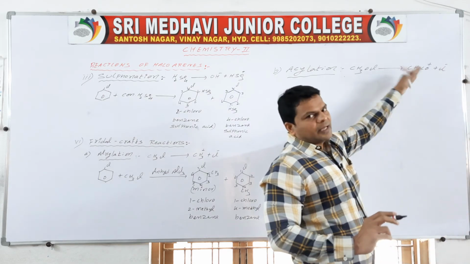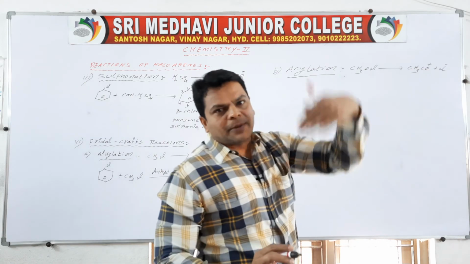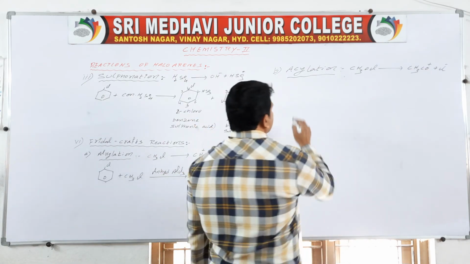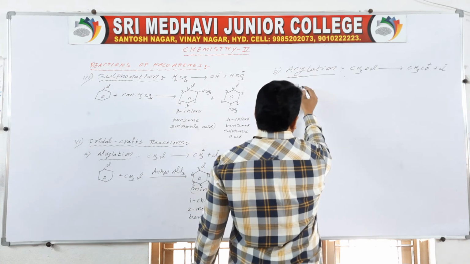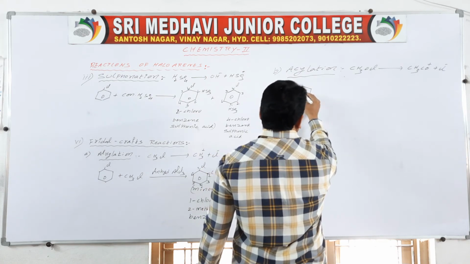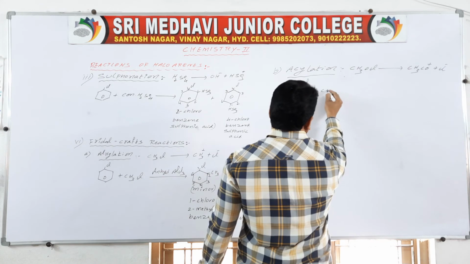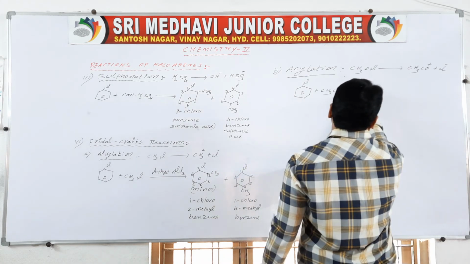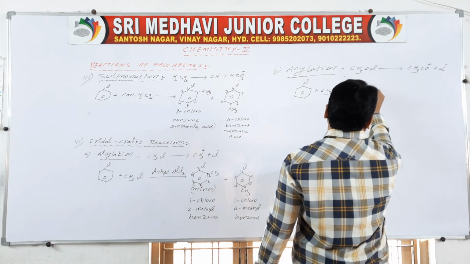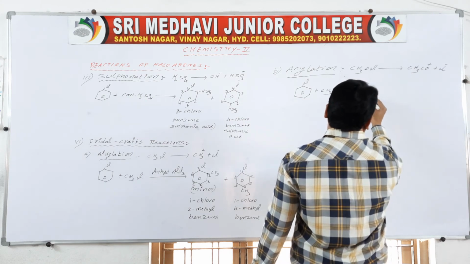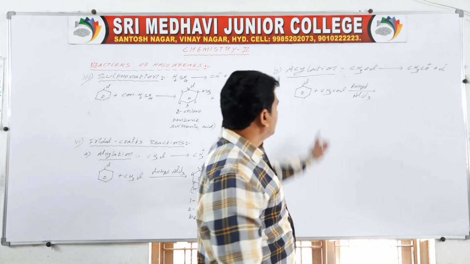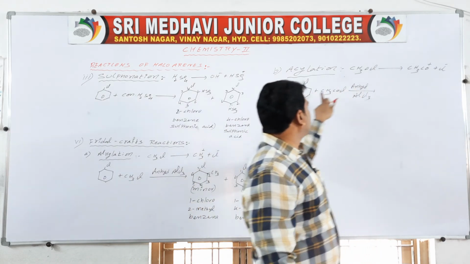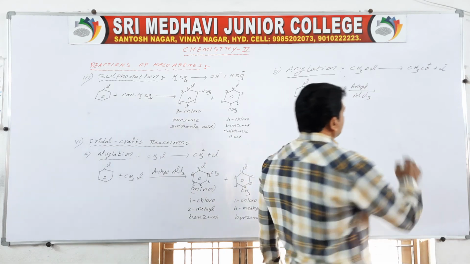It is the electrophile. The electrophile substitutes at the ortho position and para position of the haloarene. So here I am taking chlorobenzene. CH3COCl in the presence of anhydrous AlCl3, then the CH3CO acyl group is substituted at the ortho position and para position.